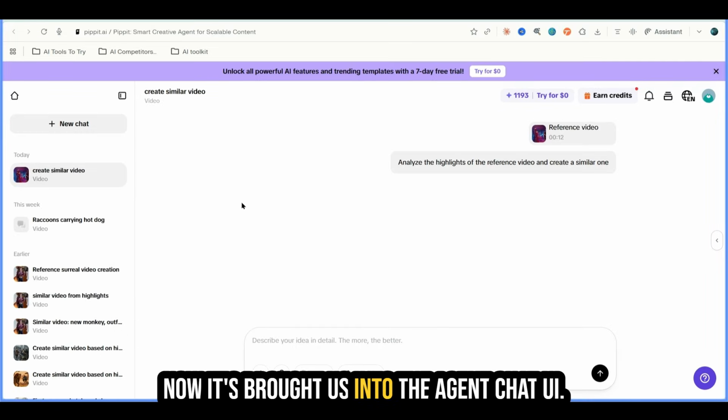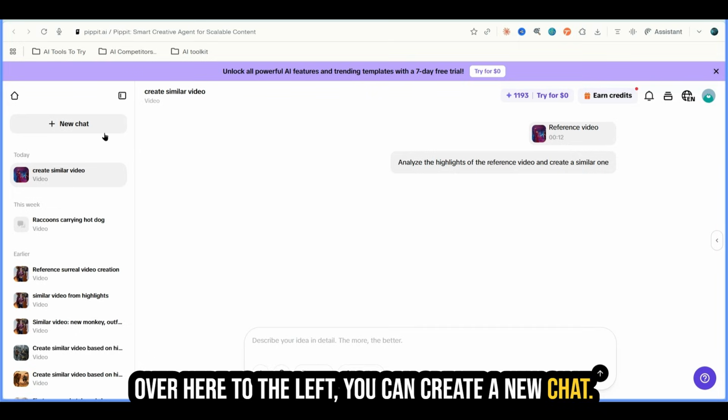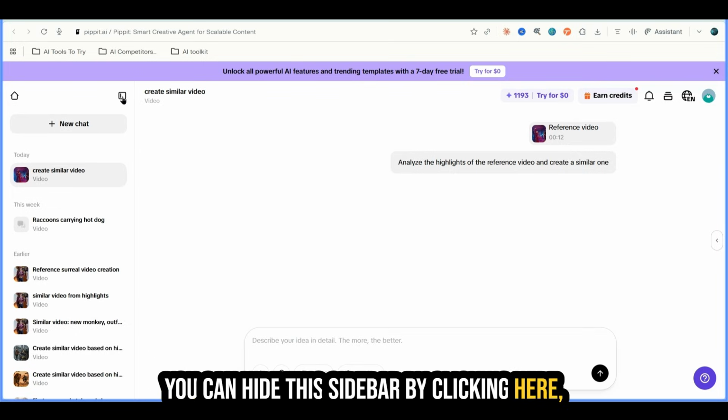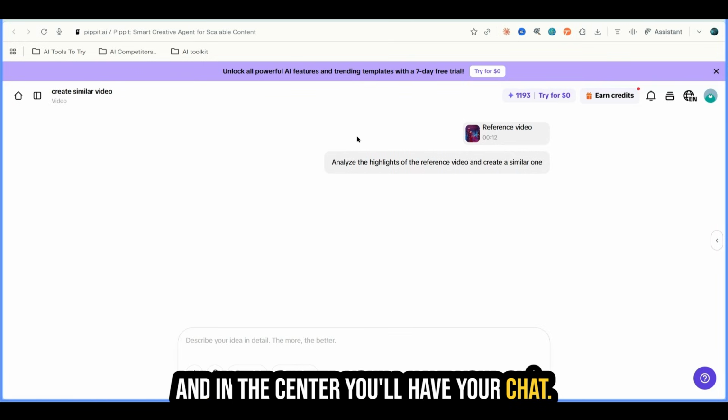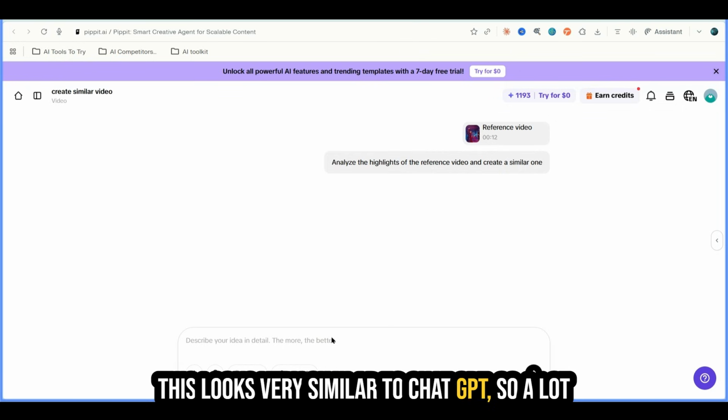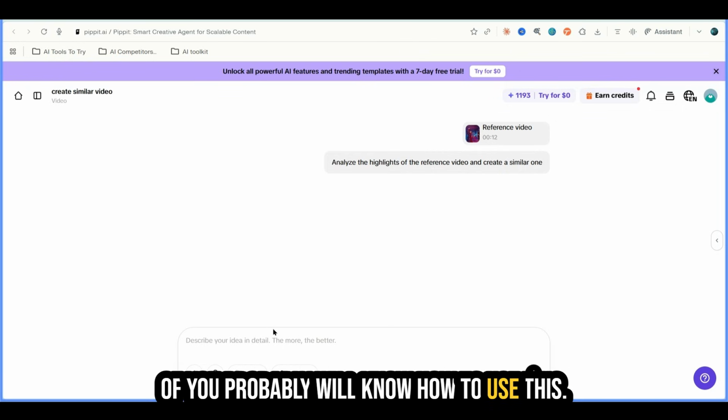Now it's brought us into the agent chat UI. Over here to the left, you can create a new chat. You can hide this sidebar by clicking here. And in the center, you'll have your chat. This looks very similar to ChatGPT. So a lot of you probably will know how to use this.